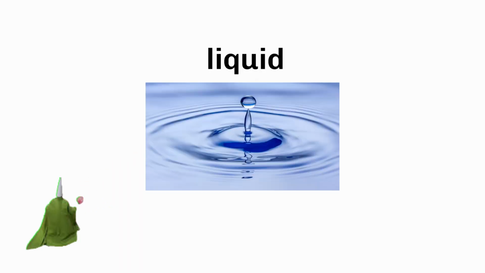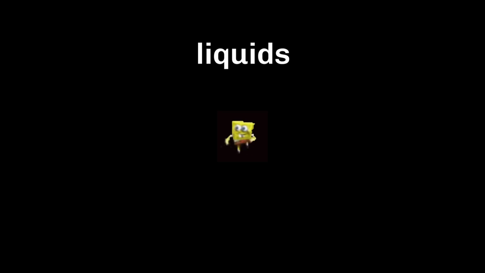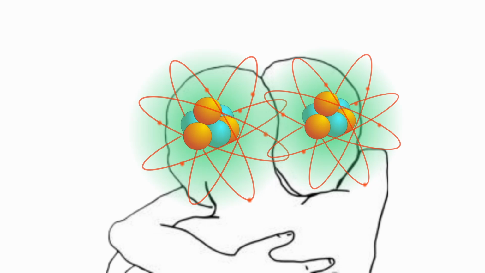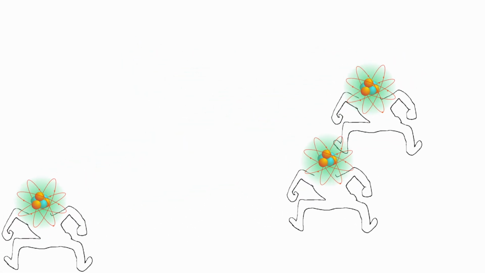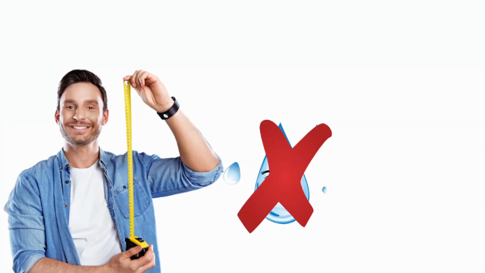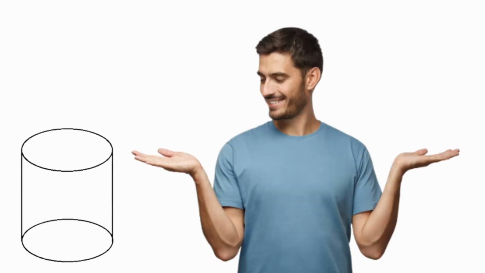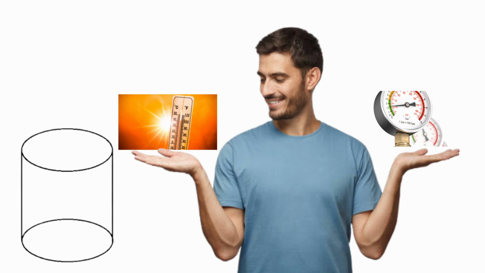When we add thermal energy to solids, it transitions into an even more energetic state, known as liquid. In liquids, although the particles are attracted to each other, the molecules gain enough energy to move relative to each other, and the structure becomes mobile. This means that the shape of a liquid is not defined, but is determined by its container. And unlike other states of matter, the volume will remain the same if the temperature and pressure are constant.